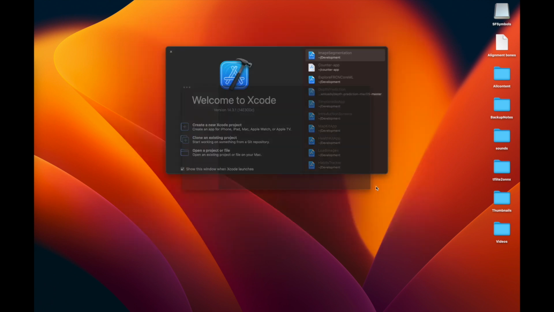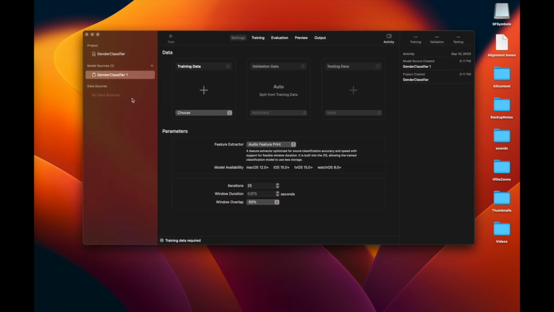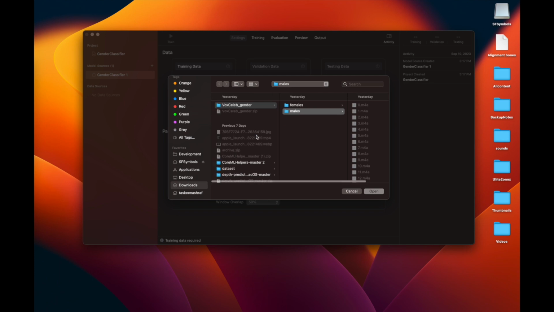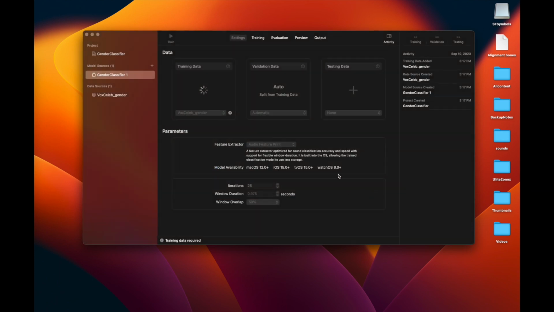It is going to create the ML proj file, and after that I am going to add the training data. So this is my data. I'm going to attach the link of this data inside the description box. And after that, I am going to select the different options inside the CreateML tool.